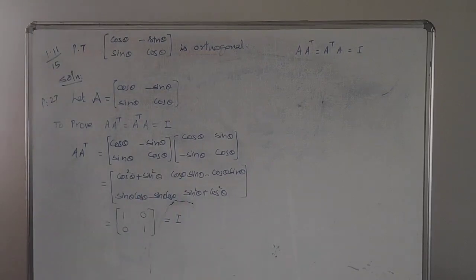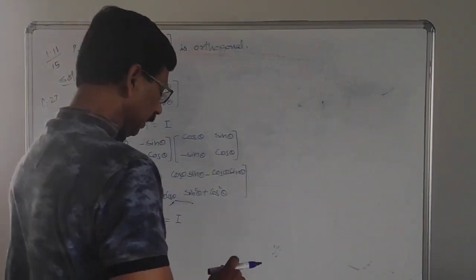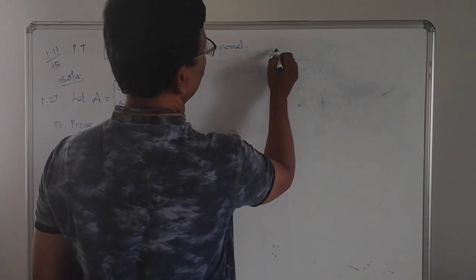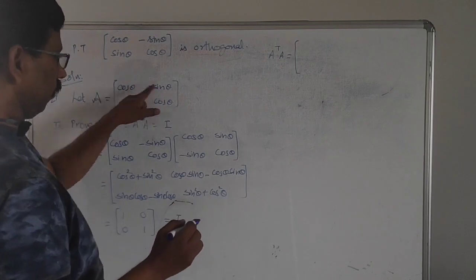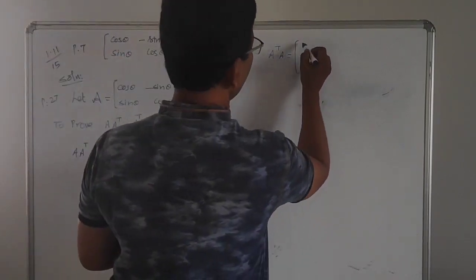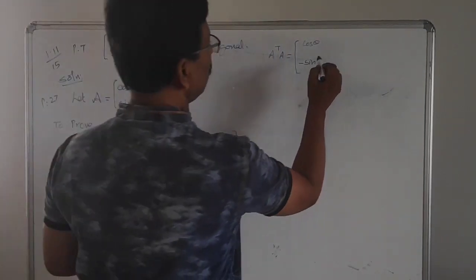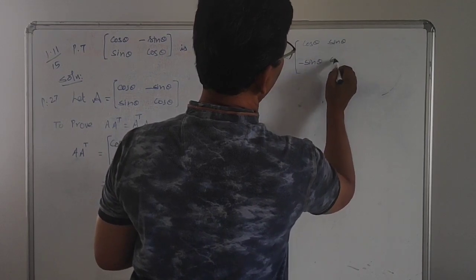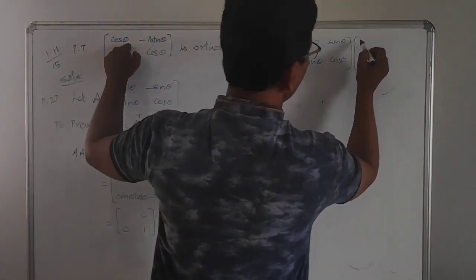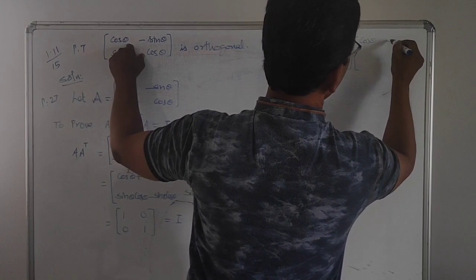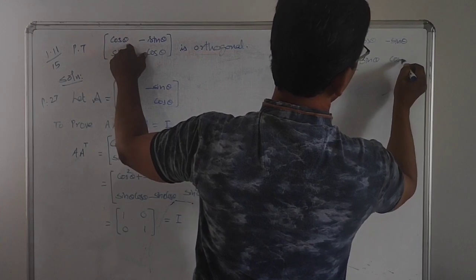Similarly, we can go for the other one, A transpose into A. Now A transpose is the matrix whose rows are written as the columns: cos theta, minus sin theta, then sin theta, cos theta. Now we write the matrix A as cos theta, minus sin theta, sin theta, cos theta.